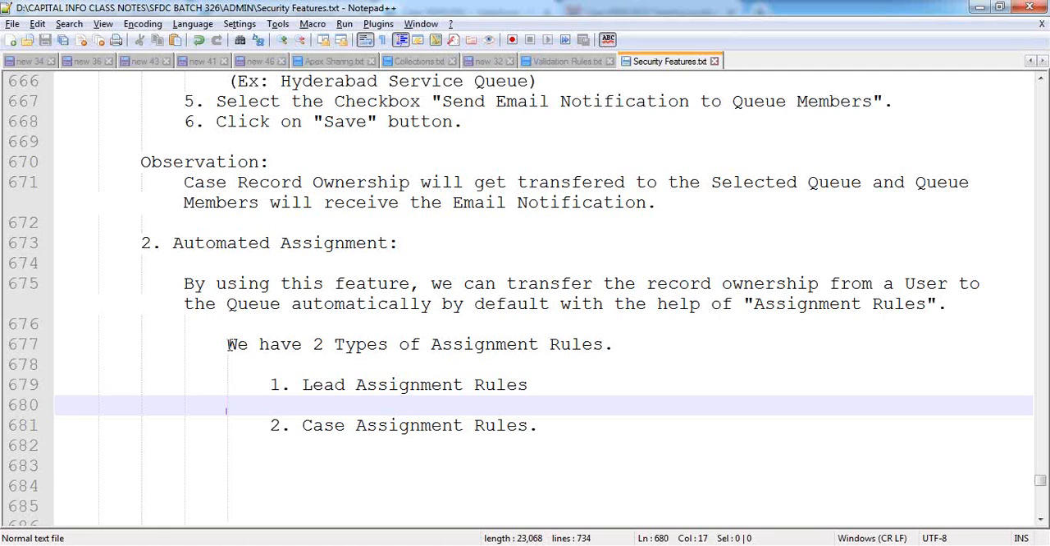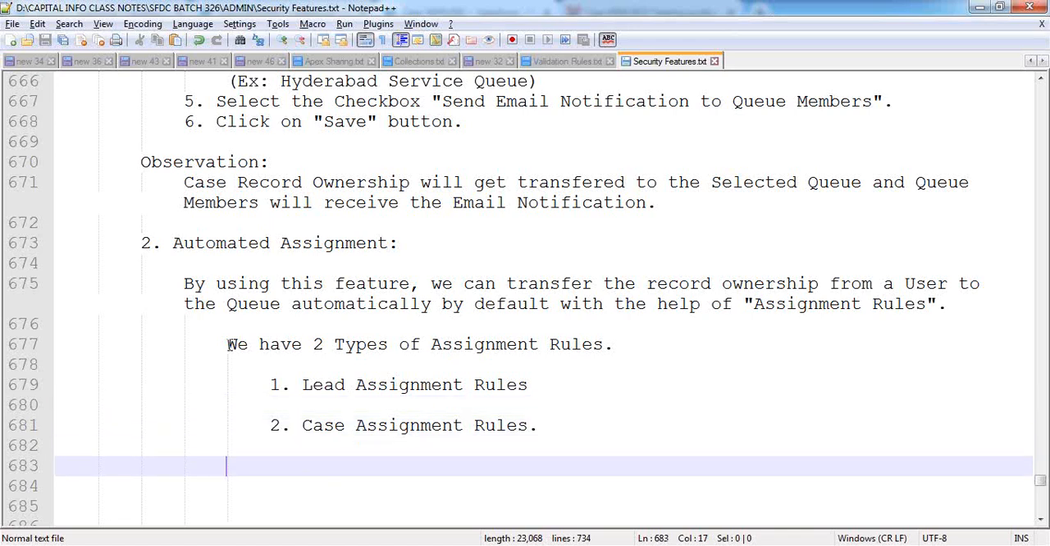Lead assignment rules are used to assign the lead records to the respective queues dynamically at runtime. That means to assign the lead records to the respective queues dynamically at runtime, we use the lead assignment rules concept. By using case assignment rules, we can assign the case record to the respective queue dynamically at runtime. To assign the case records to the queue, we use the case assignment rules feature. These are the two features given by Salesforce: lead assignment rules and case assignment rules.